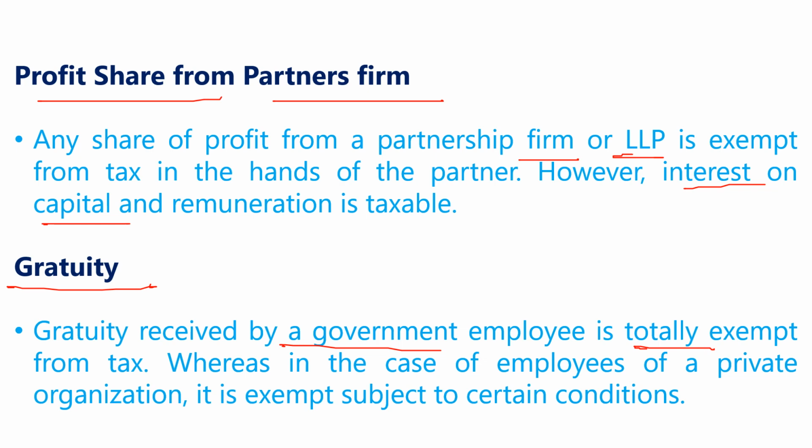Whereas in case of an employee of a private organization, if the person is working in a private company, it is exempt subject to certain conditions. उसमें कुछ conditions है. After fulfilling those conditions, that private employee का gratuity भी exempted होता है. But in terms of a government employee, it is totally exempted from the tax.